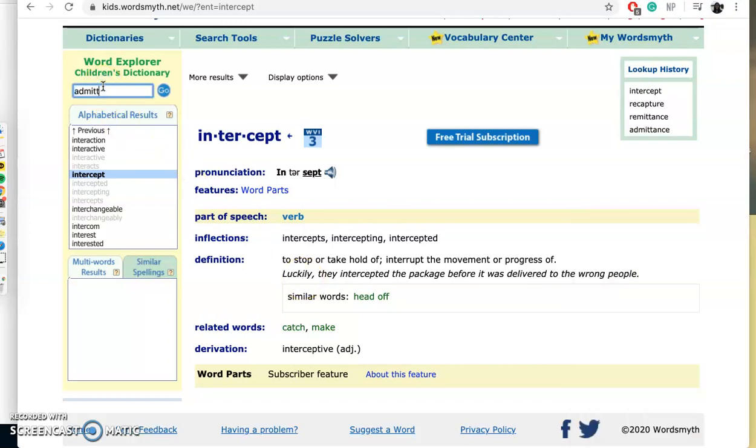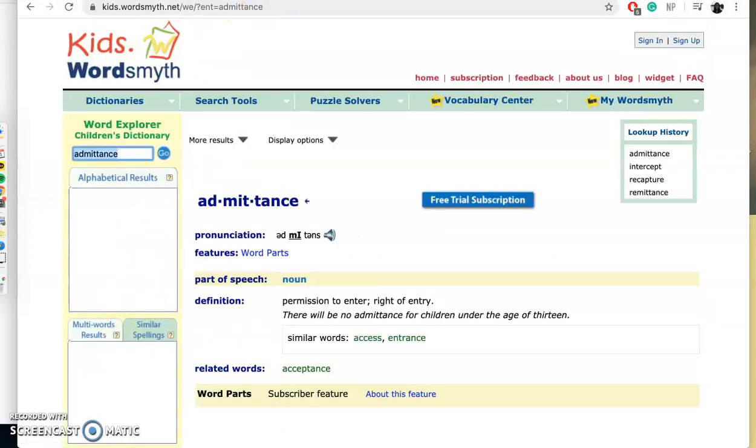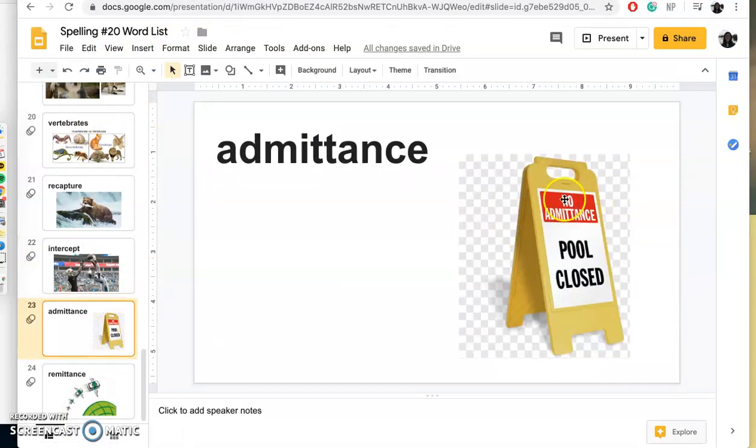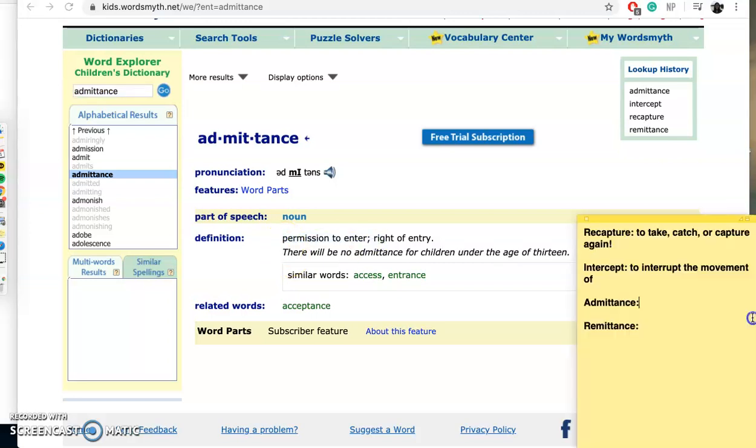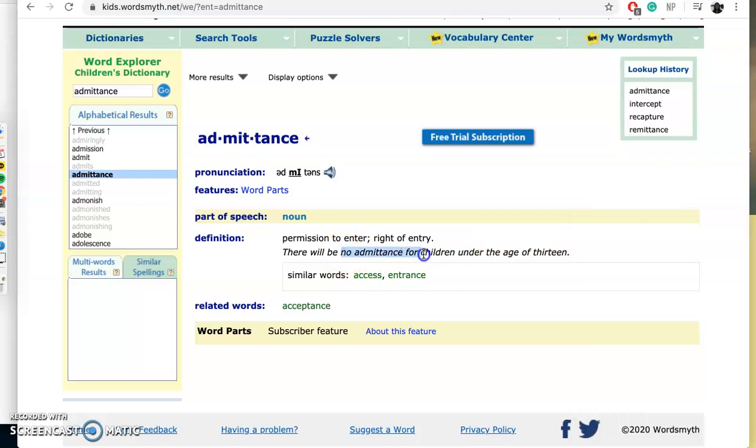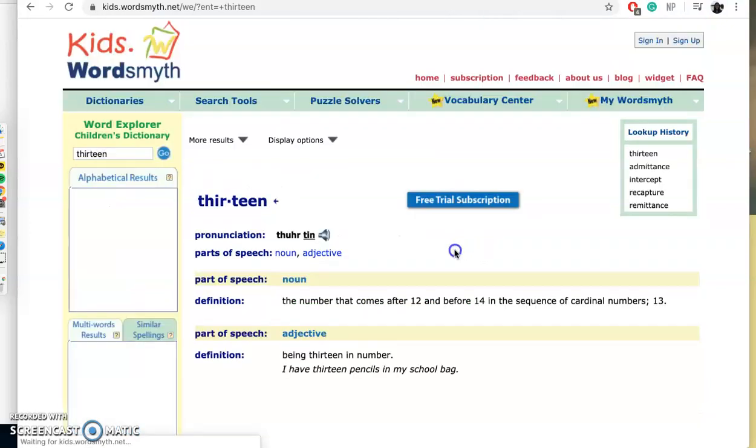Admittance. I think even if we just look at the picture here, we can kind of see what the meaning is already. It says no admittance, pool closed. So that probably means you're not supposed to go in there, right? Admittance, noun, person, place, thing, or idea. Permission to enter. Okay, so there will be no admittance for children under the age of 13. Some places might actually say that, right? Oh, I accidentally clicked 13 and now it's telling us the definition of 13.